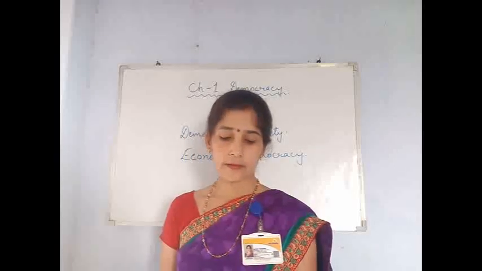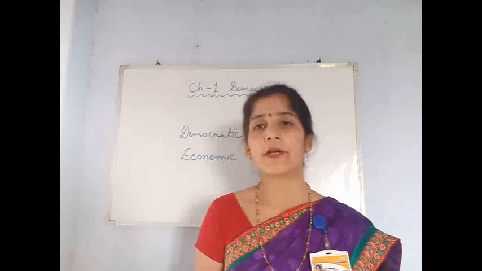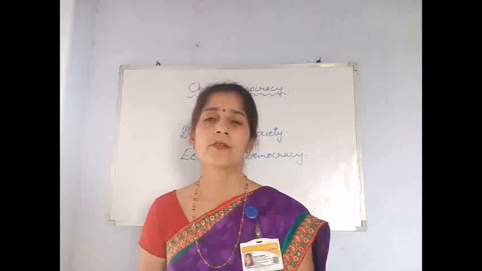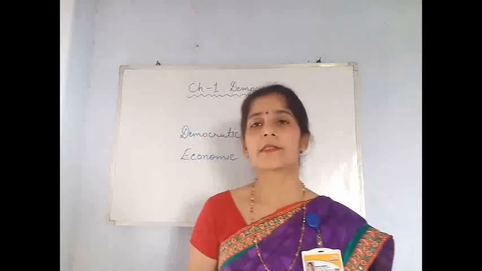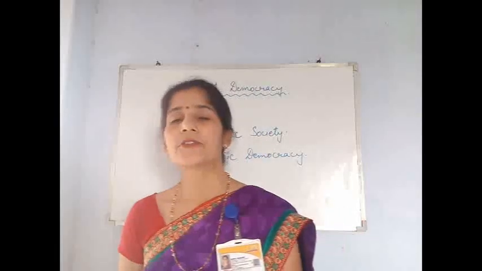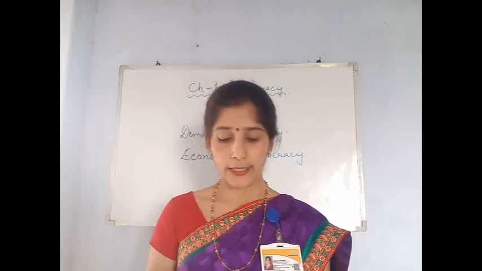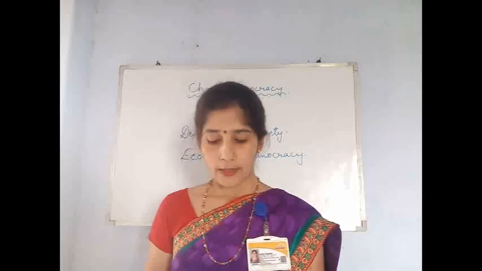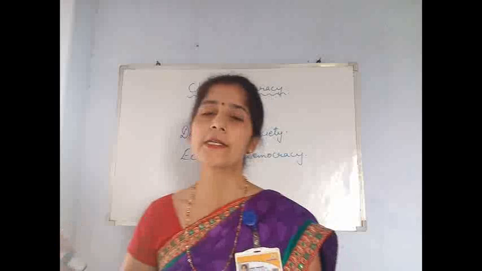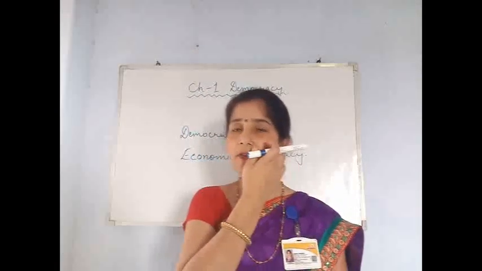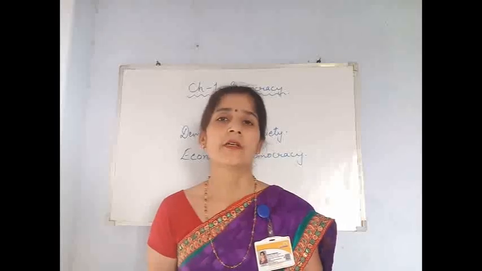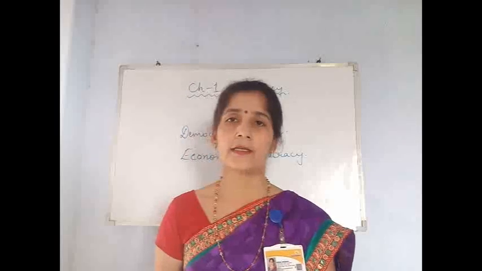Means if a country has a democratic form of government, all the social evils should not be present in their society, like the untouchability system, caste distinction, all these things. Otherwise we can't say that that country is a truly democratically organized society. Now another term is economic democracy. Economic democracy means the citizens of the democratic country have equal economic opportunity to earn their livelihood.